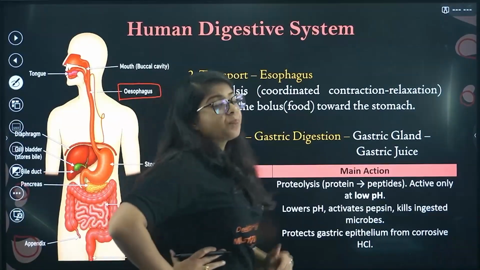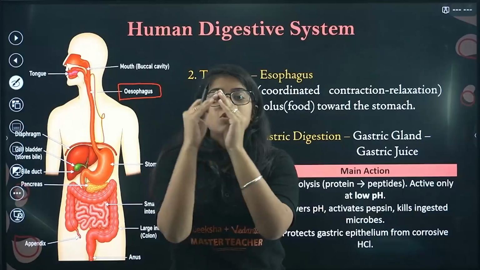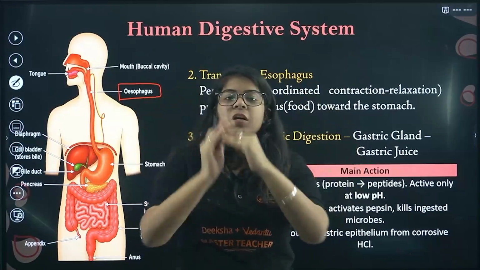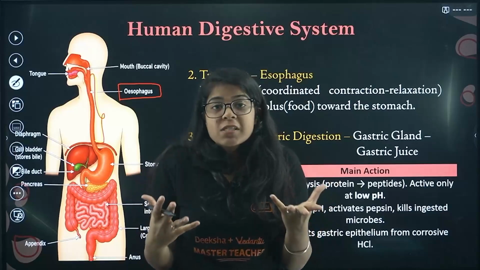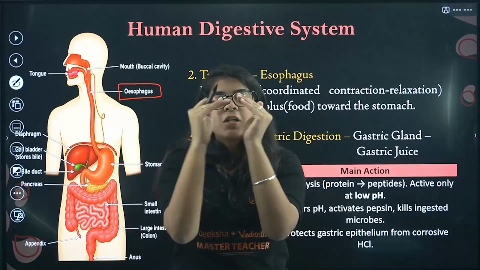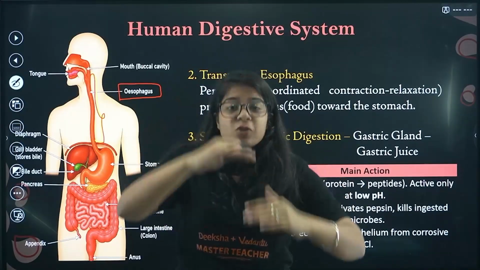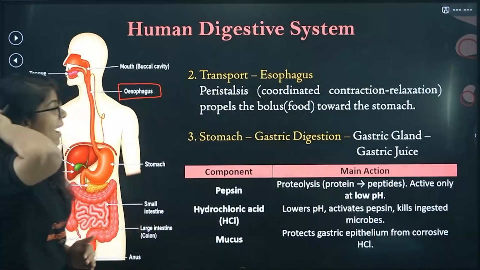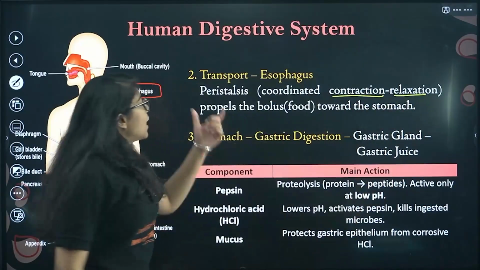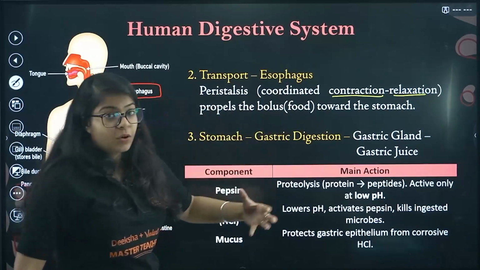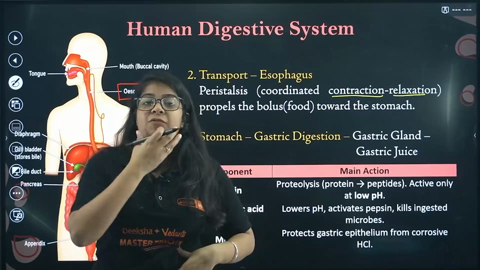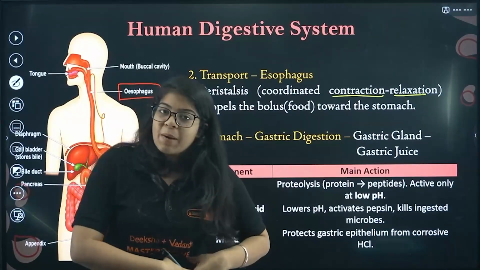The esophagus is continuously doing this to move your food downward. If it's just sitting, there is friction inside our body as well, between the food and the pipe, so the food might not go down. So it continuously contracts and relaxes to push the food downwards, propelling the food, or bolus as we call it, towards the stomach. So it is basically used to send our food from mouth to stomach.